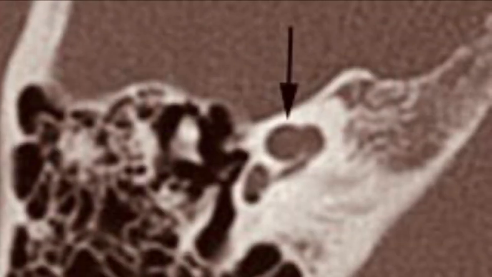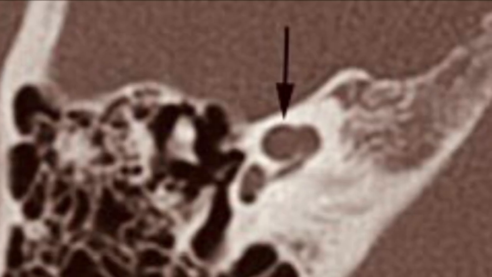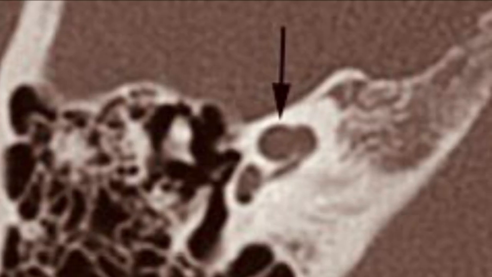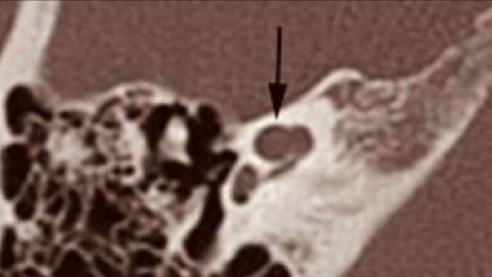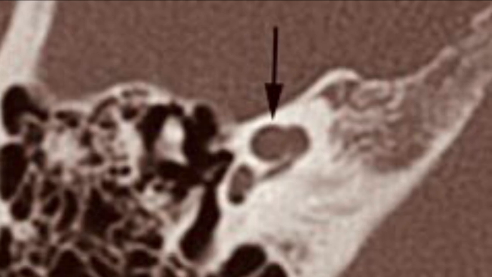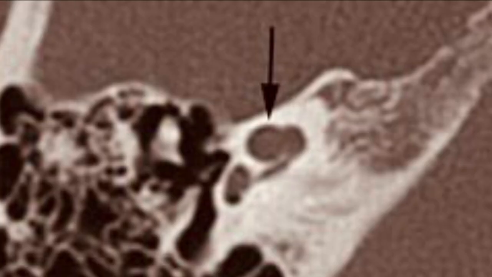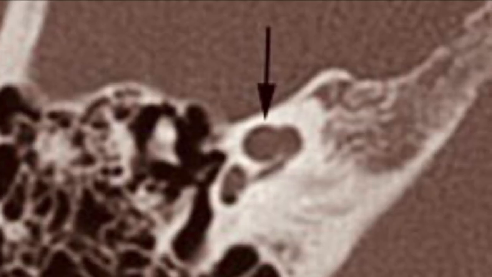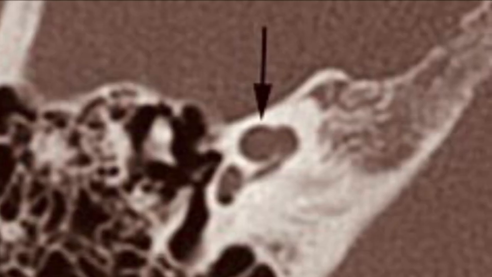Sixth entity is incomplete partitions. It is a group of anomalies where the differentiation between the cochlea and vestibule is clear cut. The differentiating feature from cochlear hypoplasias is that in IP the cochlea is of normal length, which is more than 25 mm. There are three types of incomplete partition according to the interscalar septa or modulus.